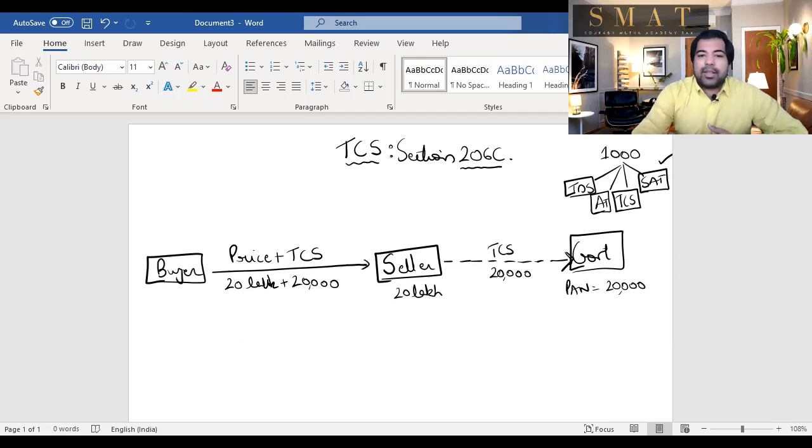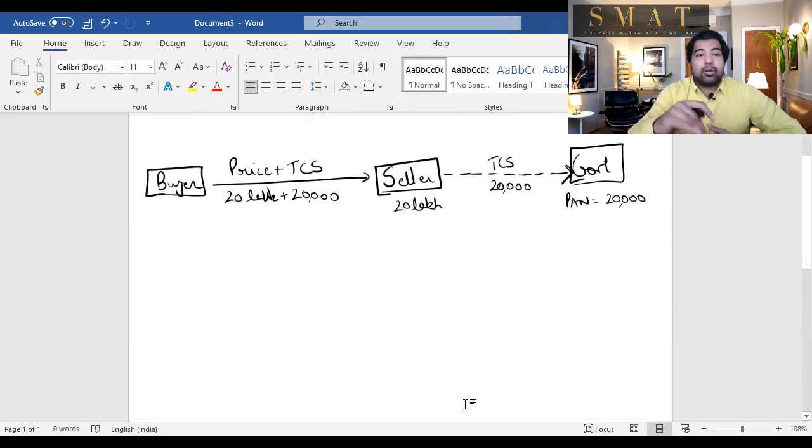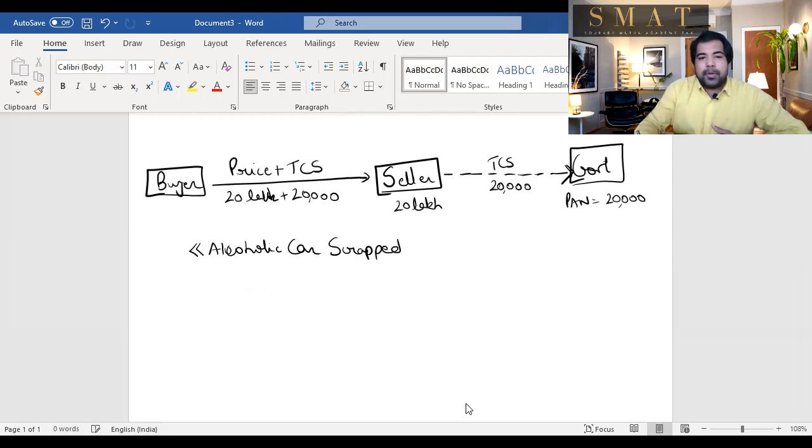Perfect. Now let's see what are the products on which there is TCS applicable. Guys, a shortcut for that is a small shortcut. Alcoholic car, scrapped mineral. Basically, when you drink and you drive, alcoholic car, you can meet with an accident. So the mineral or the metal will be scrapped. So alcoholic car, scrapped mineral.